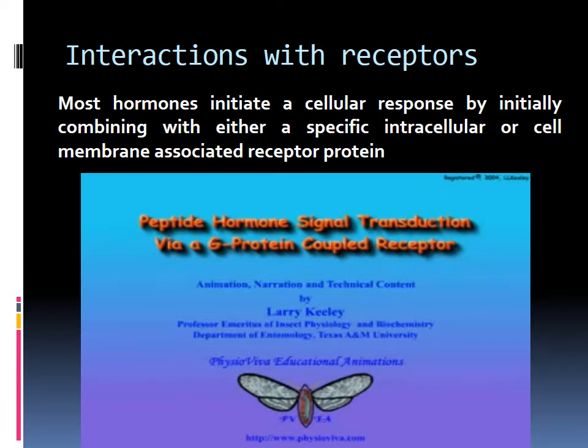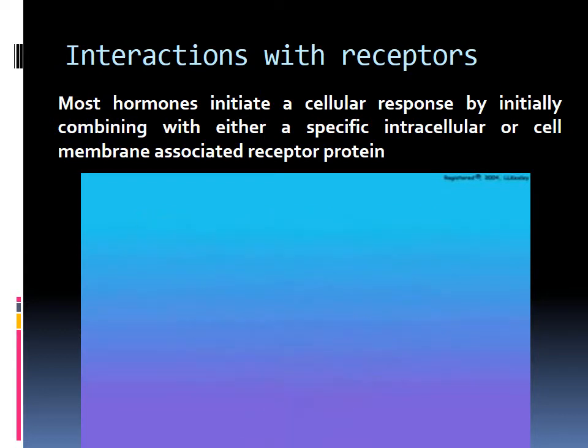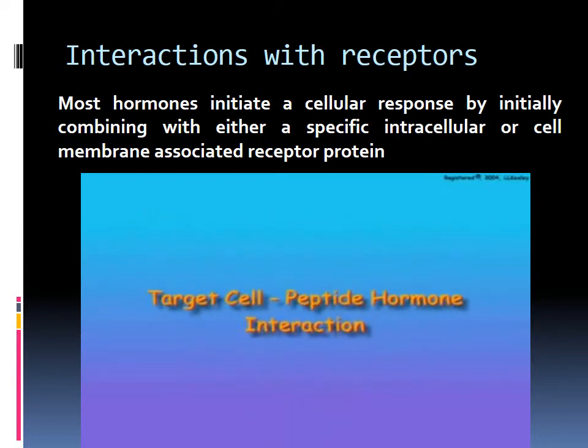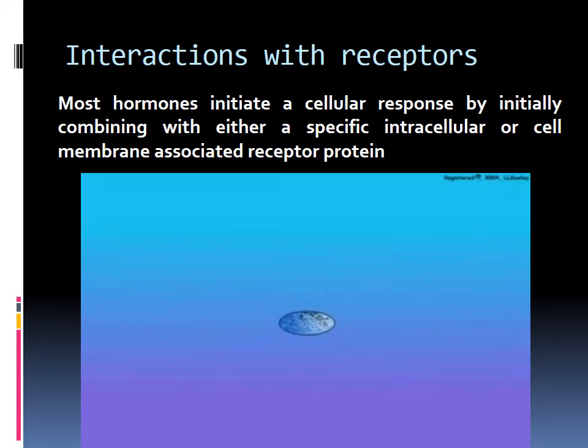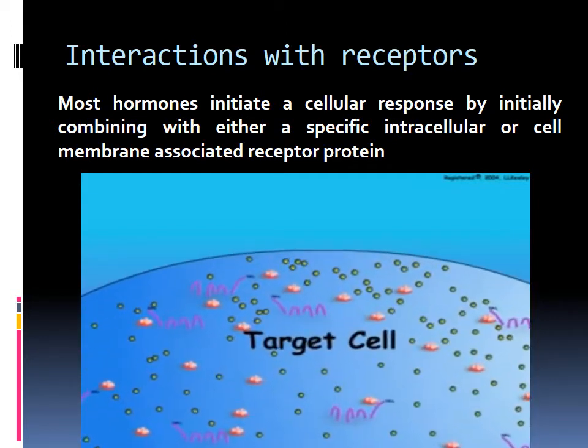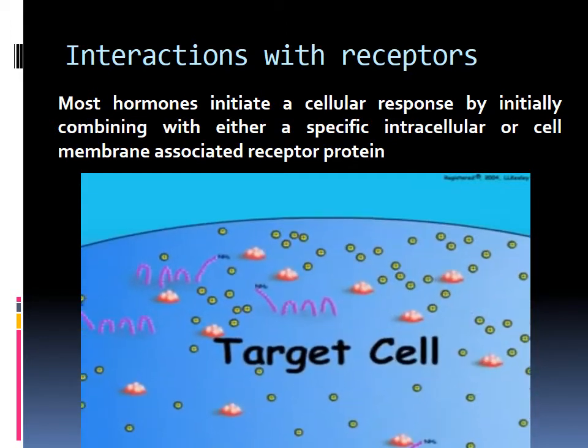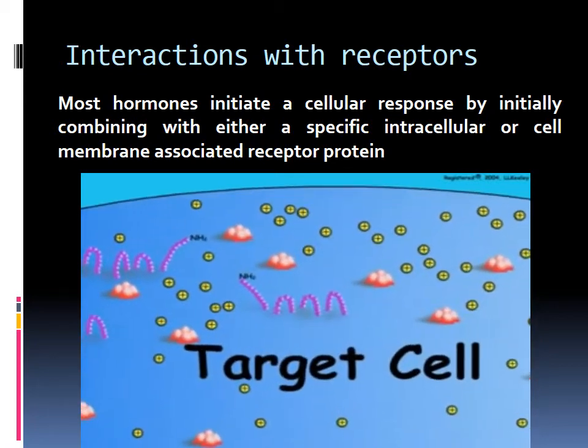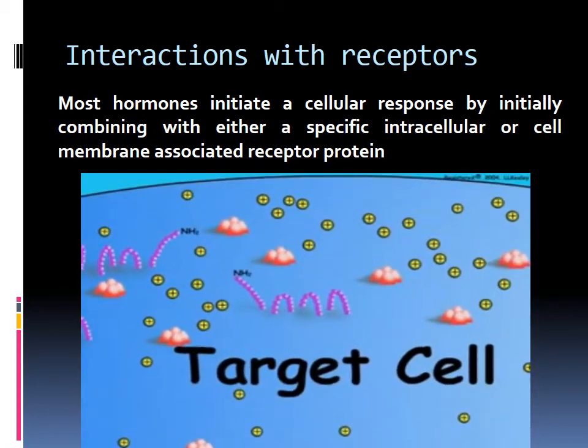Interactions with receptor. Most hormones initiate a cell response by initial combination with either a specific intracellular or cell membrane associated receptor protein. Peptide hormones generally consist of short chains of amino acids. Because peptide hormones are often quite short, they lack a rigid three-dimensional conformation and are flexible.